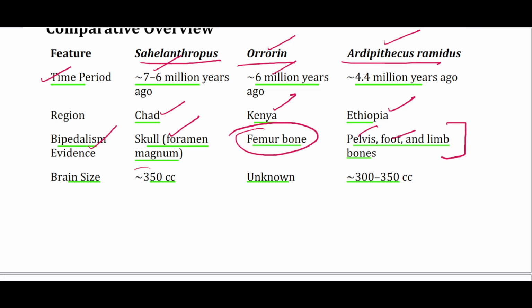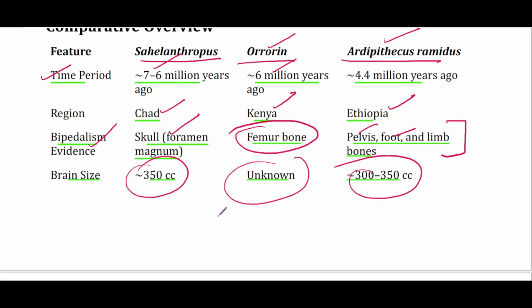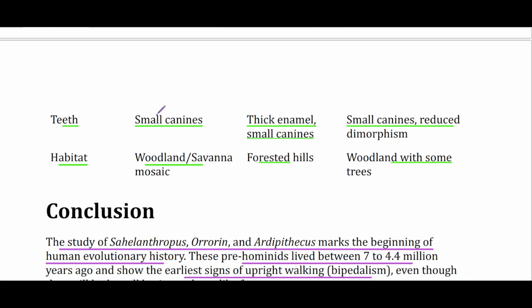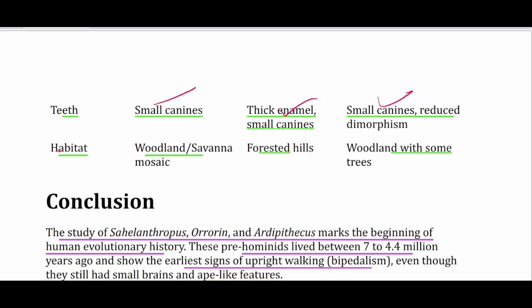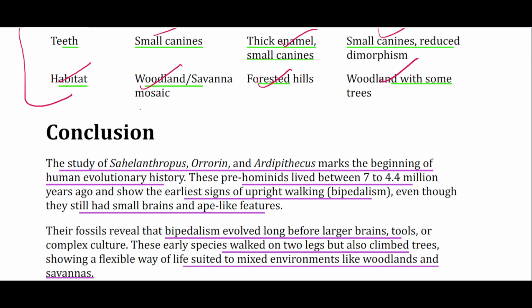The brain size almost equal, the teeth small canine in all three of them, and habitat nearly similar in all three of them. That's why they show similar features.